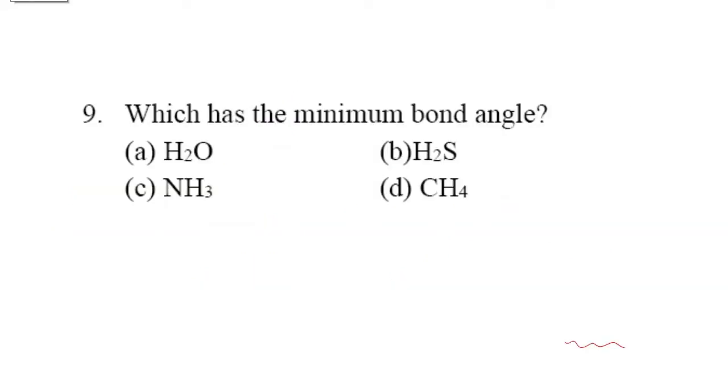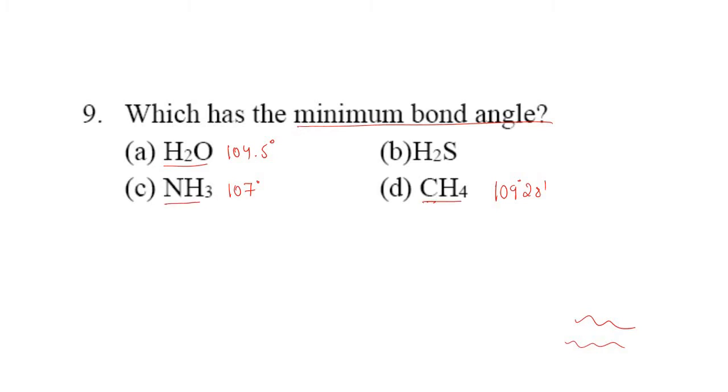In this question, which has the minimum bond angle? So students, let us find it out. In case of option D, it is methane, so here the bond angle is 109 degrees 28 minutes. In case of ammonia, it is 107 degrees. In case of water molecule, it is 104.5 degrees, right?